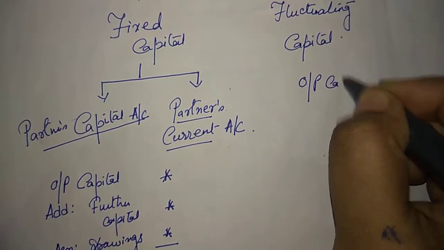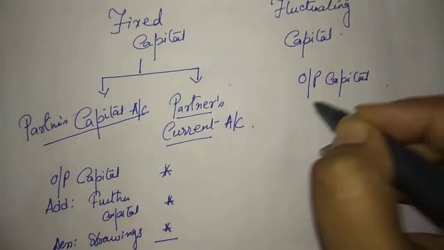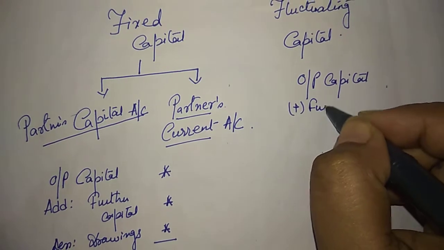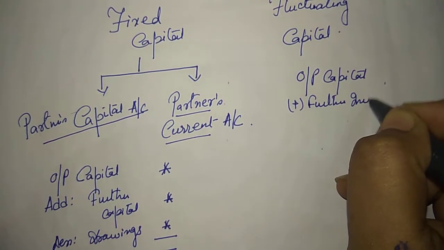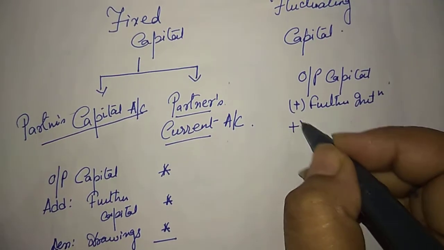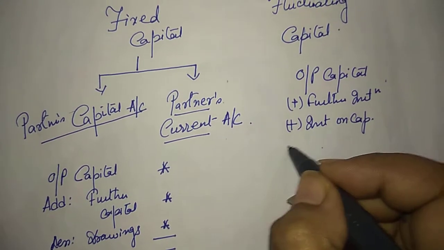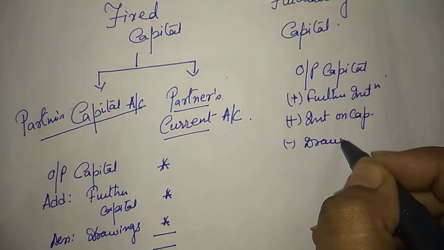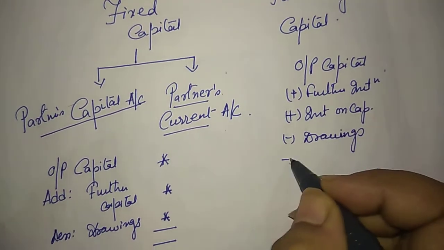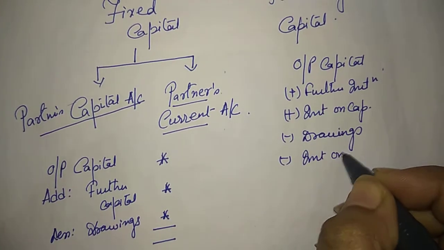Opening capital, add further introduction, add interest on capital, less drawings, less interest on drawings.